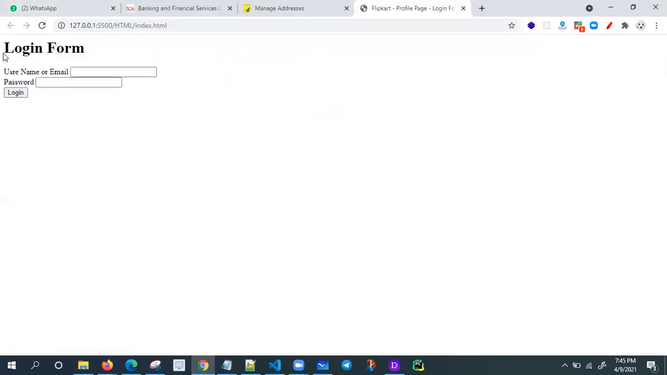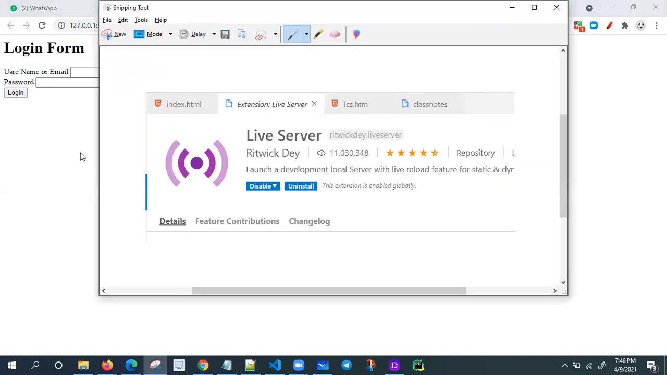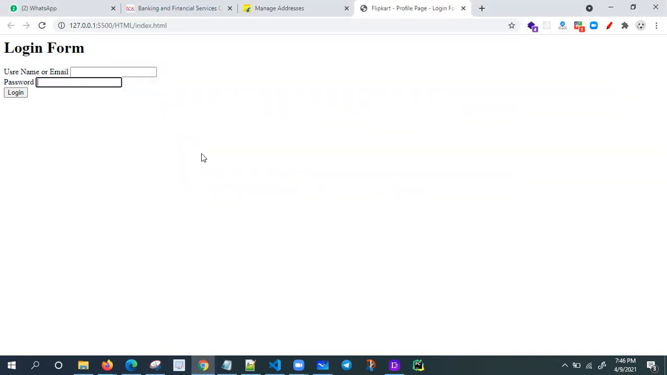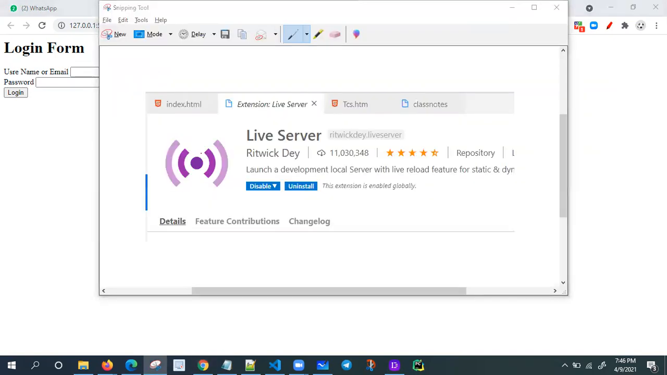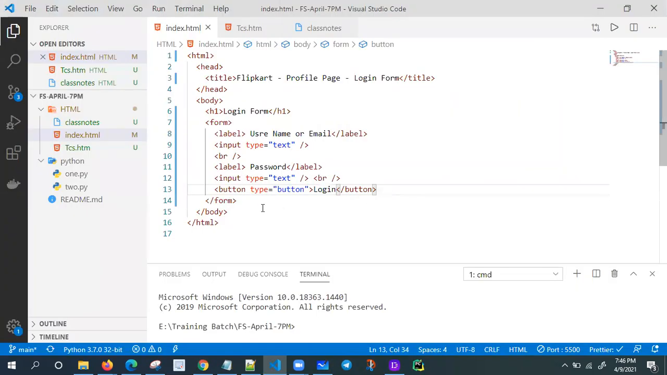So this is my login form. The user is going to enter email and password, and then you will click the login button. At that time I want to navigate to some other things. We can do a lot of things later. Okay, don't worry. We just want to design like this only.